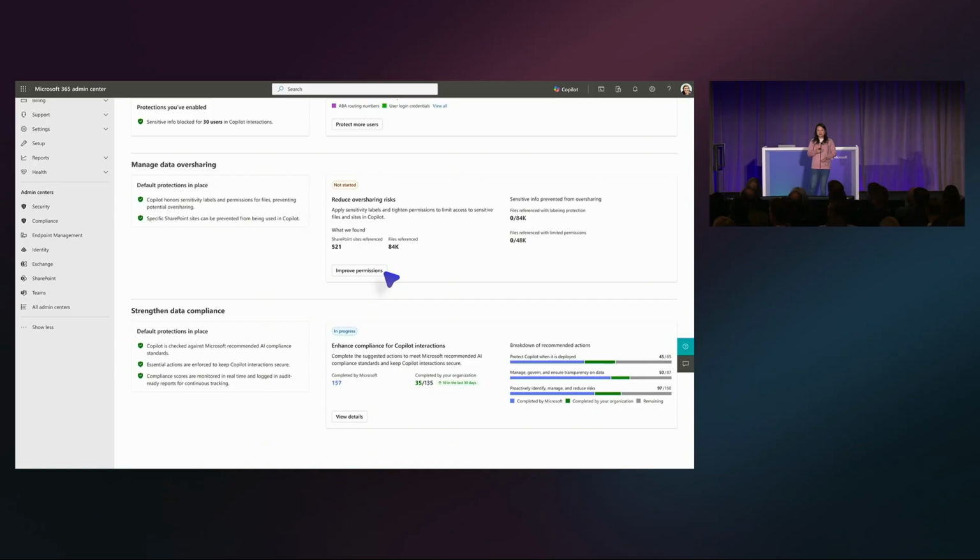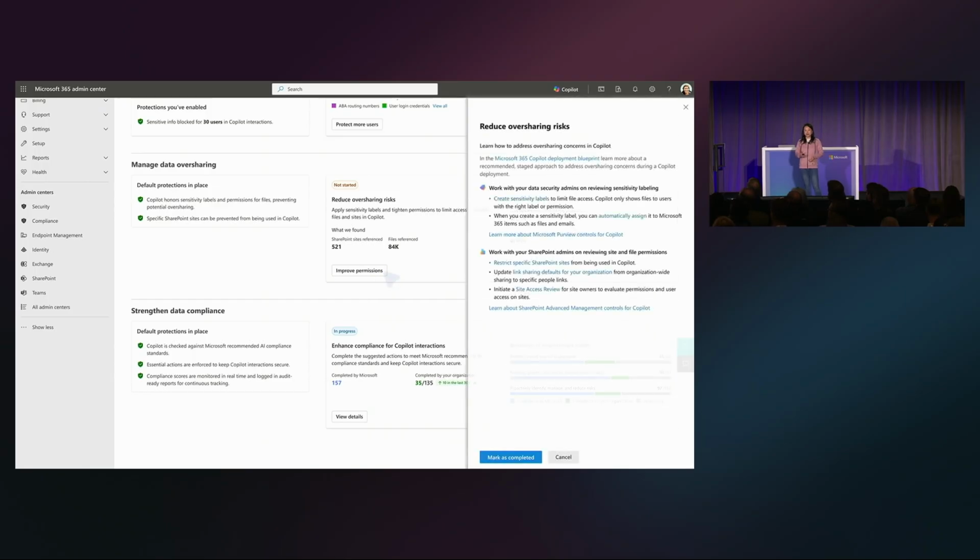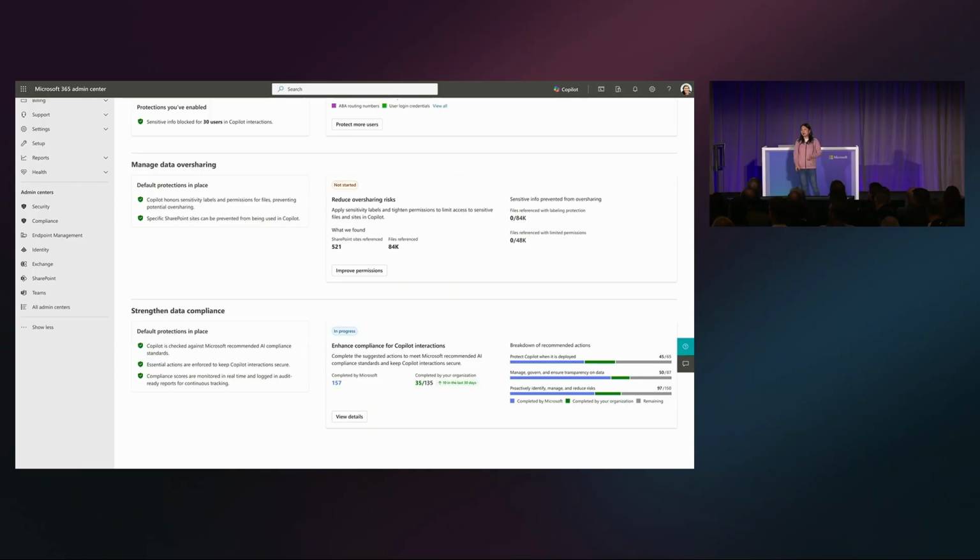So I'm going to click to improve permissions when it comes to oversharing. A flyout will pop up directly in the MAC for you so that it recommends you to work with your security admin. So your security admin can go to the Purview portal and run all the reports there to address remediation, and also work with your SharePoint admin for file permission with SharePoint Advanced Management. And once you're done as an IT admin, you can mark that as completed.